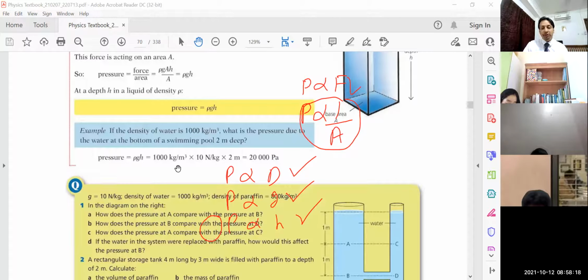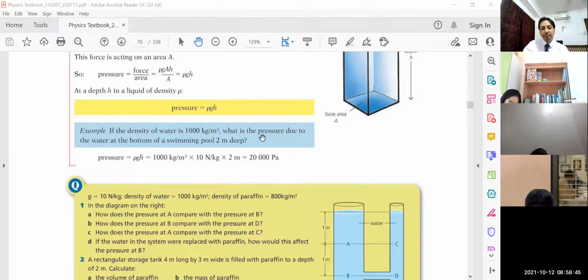Pressure is rho GH. Okay, there is one question, children. I want to discuss this question, then we will end our class. If the density of water is 1000, what is the pressure due to the water at the bottom of a swimming pool 2 meters deep? Please do it, children, and tell me the answer. The answer is already there, but I want you to do this question by yourself.